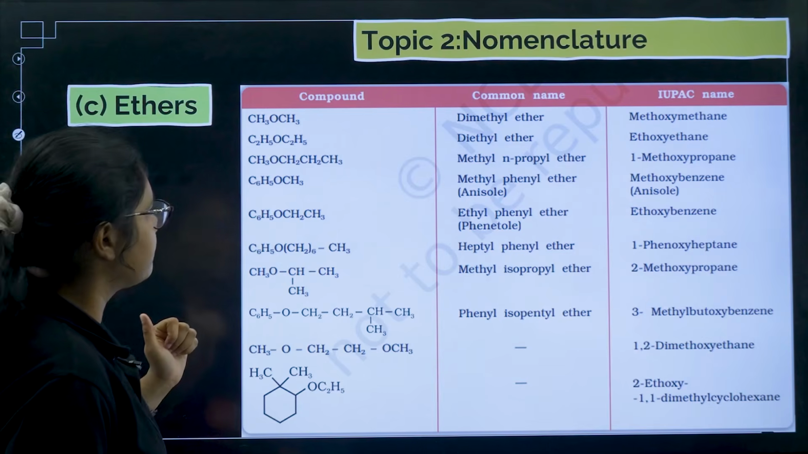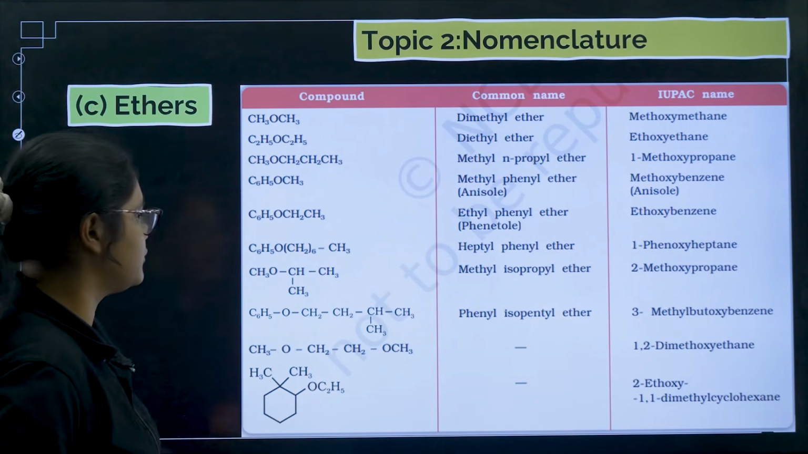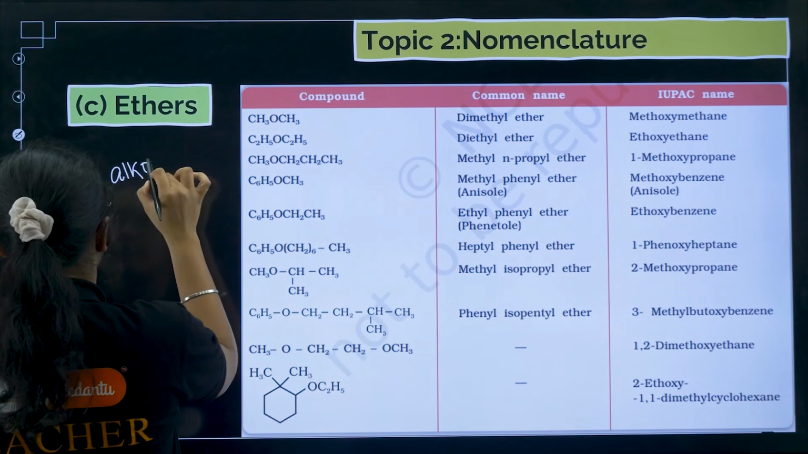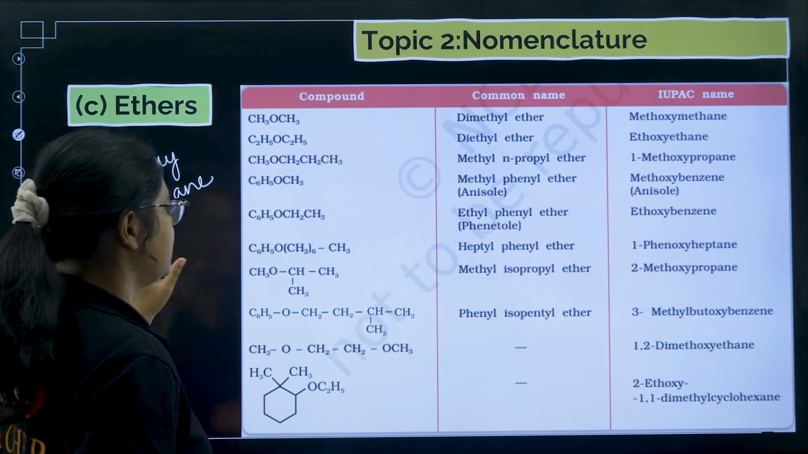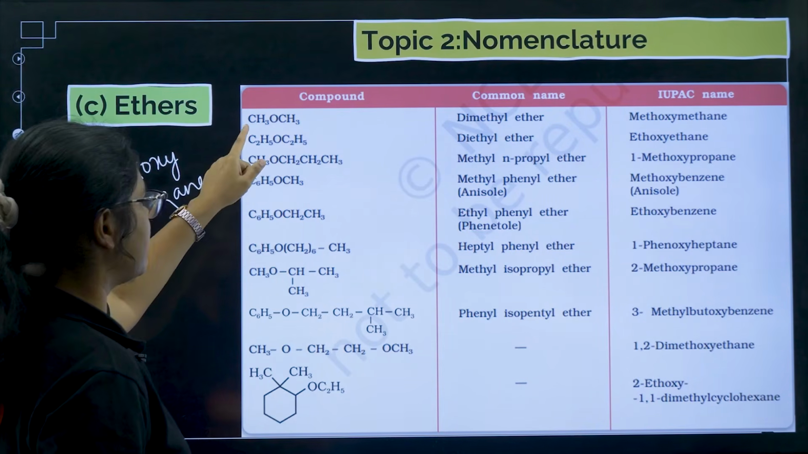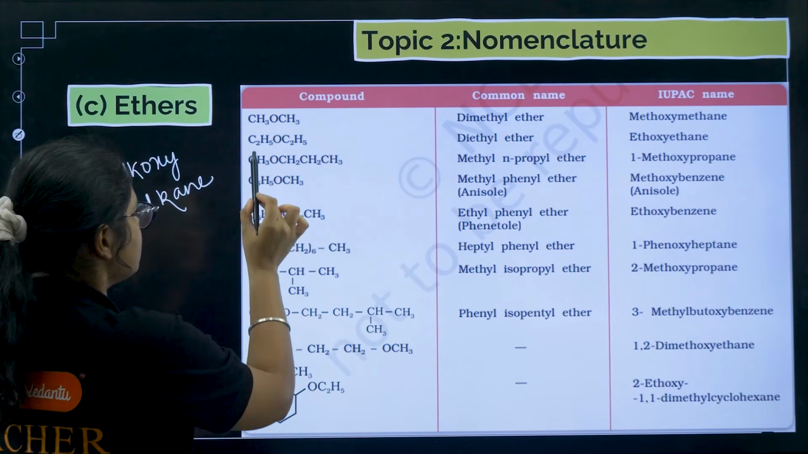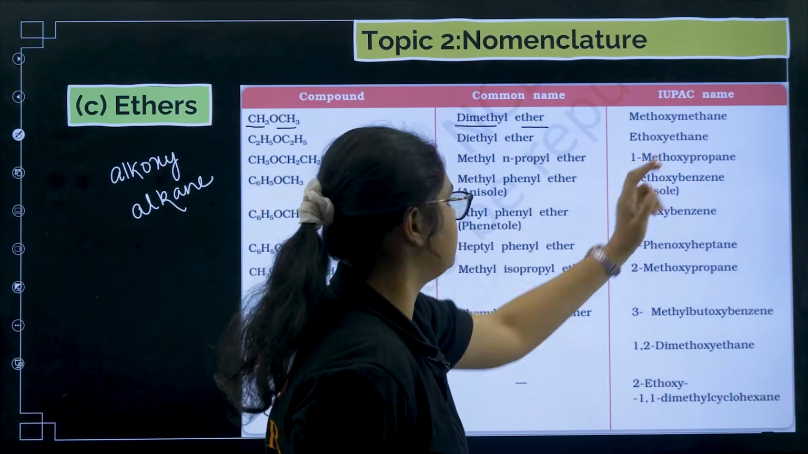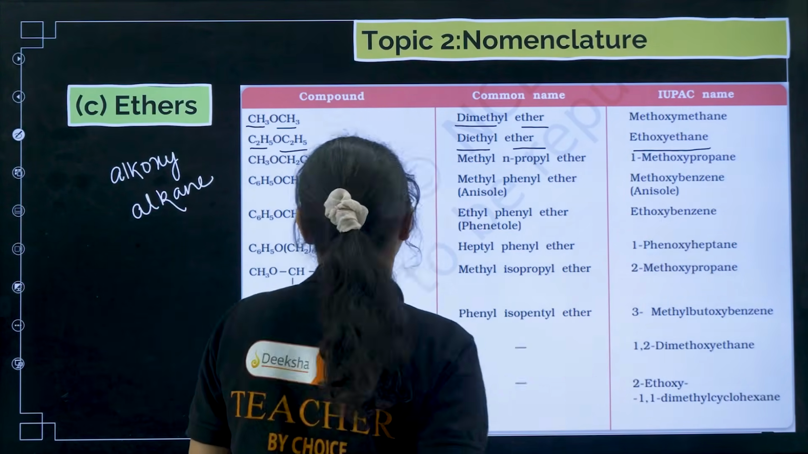Now coming to the nomenclature of ethers. Here you should know that the IUPAC name that we follow is alkoxyalkane. And the common name: you have to tell the two alkyl groups and add the word ether. So if you see CH3 on both sides, it is dimethyl ether, and the name here is methoxymethane. Then with C2H5 on both sides, diethyl ether, and it is ethoxyethane.